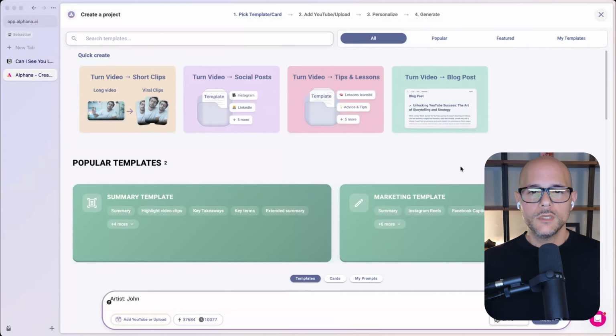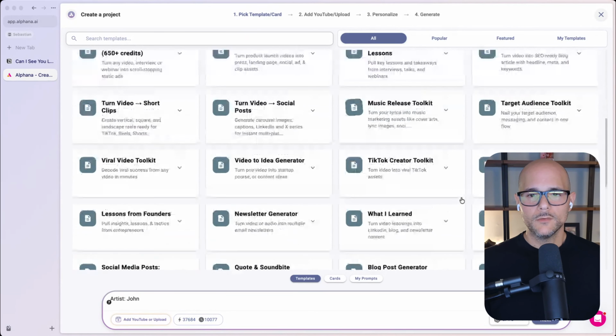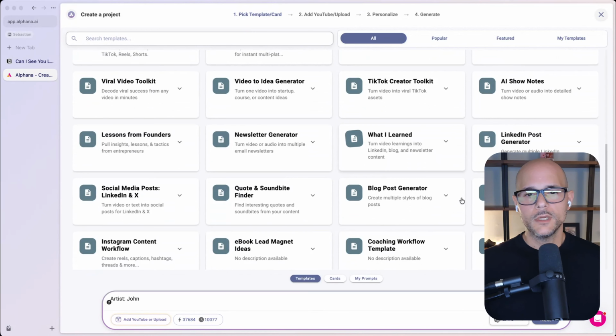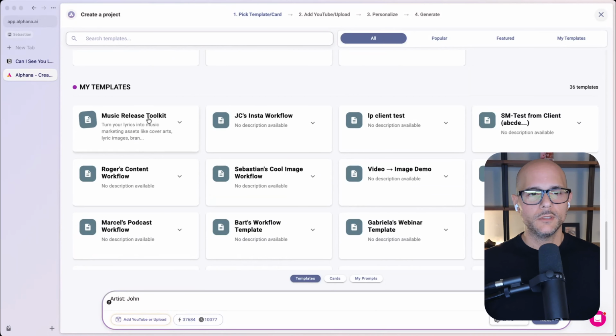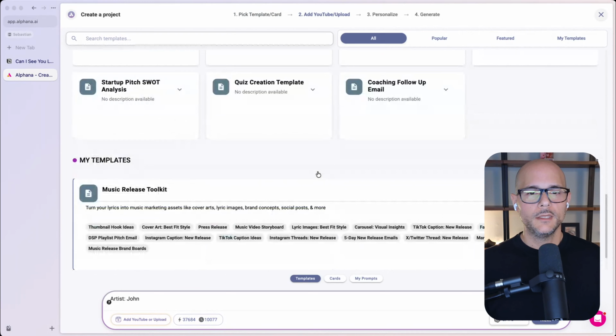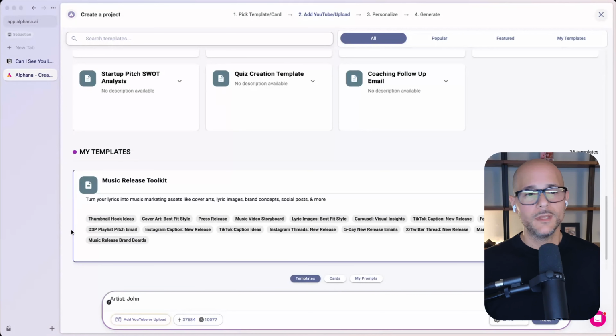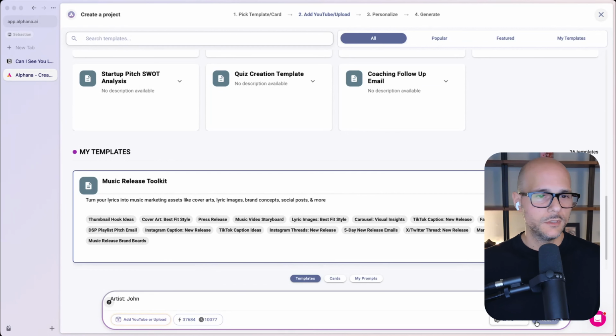What we can do here, I've created a template and I'm going to release this inside. We upgraded what we call the music release template. Here it is. This music release template will generate things like thumbnail hook ideas, cover arts, Instagram threads, campaign ideas, just a wealth of content that is super useful, especially if you're an artist and you want to put out more content out there or to give you ideas and to draw from inspiration. So I'm going to go ahead and select this template called the Music Release Toolkit.